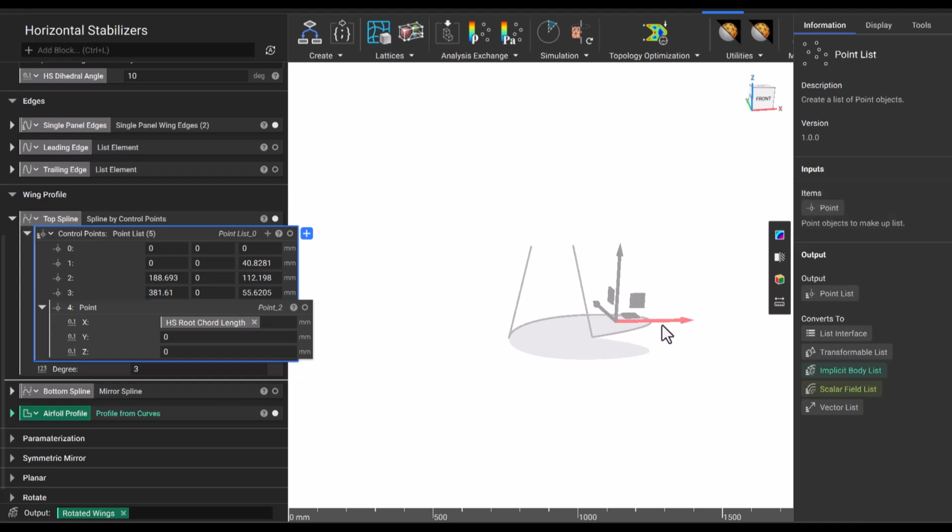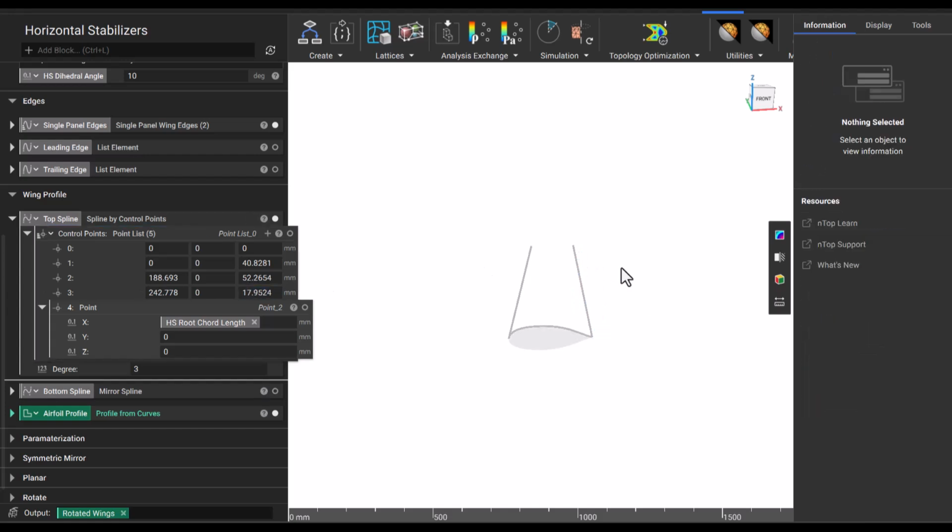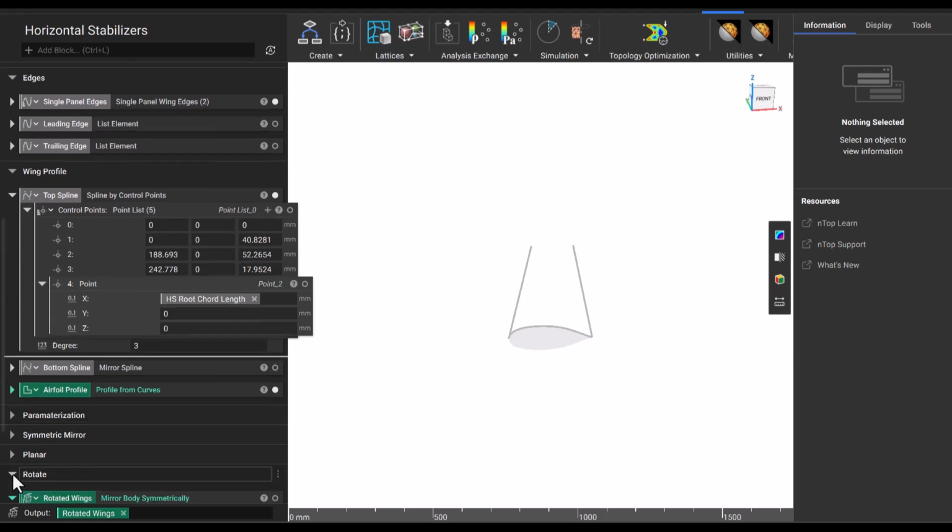We can adjust these control points to generate a more representative airfoil, or, like we saw in previous lessons, we can start to integrate custom blocks like the 4-digit NACA airfoil profile generator. Scrolling back to the bottom of our workflow,